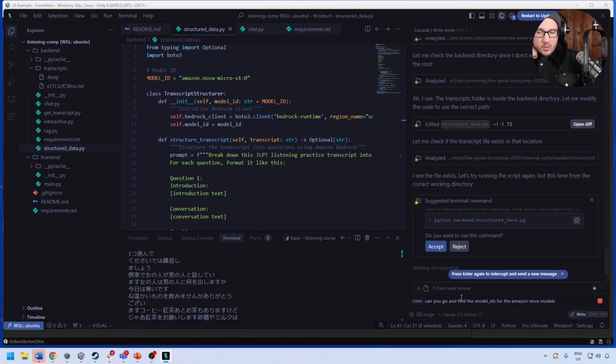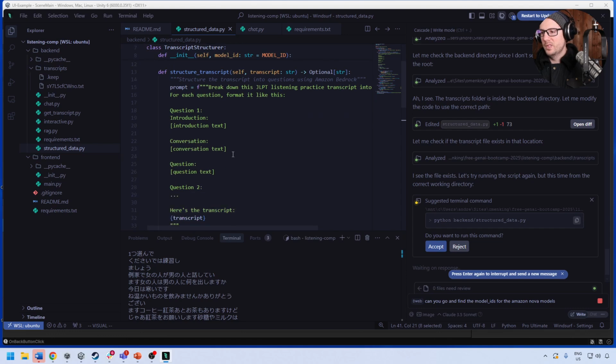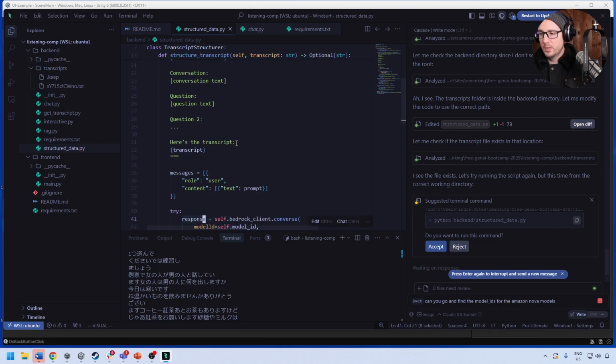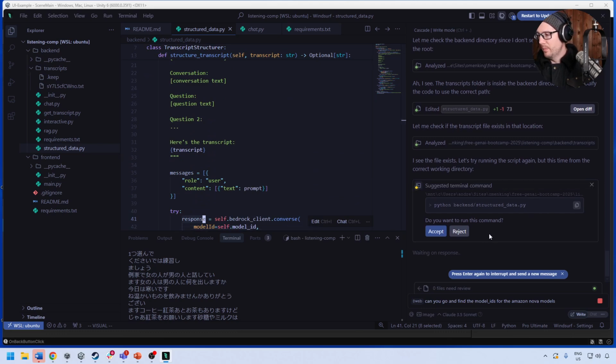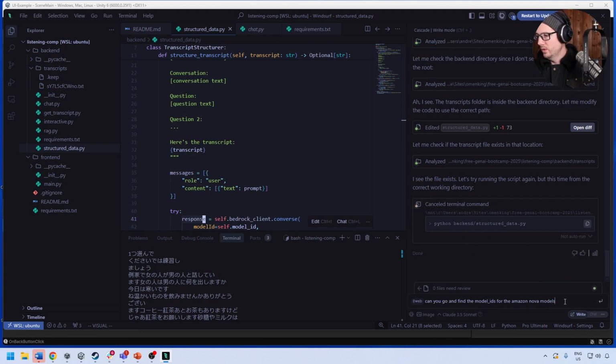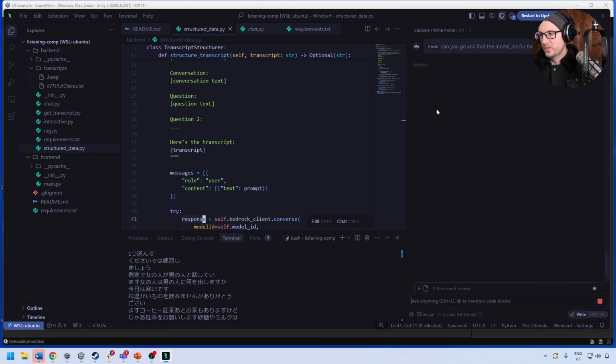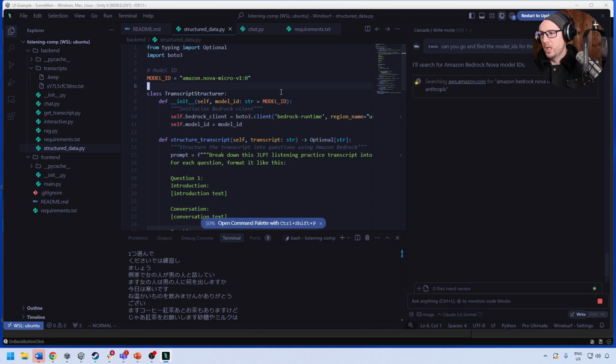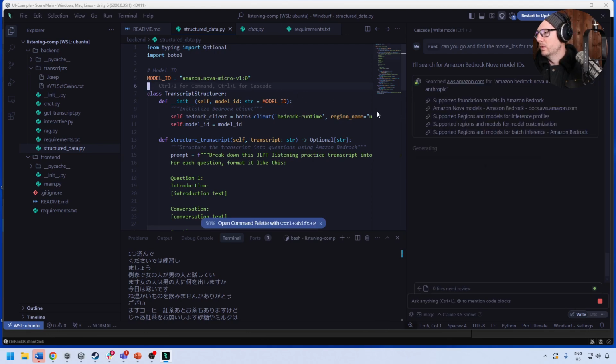Because 1.0 is good for basic tasks, but for whatever reason, it's not structuring it. So either there's something wrong with our code, the way we pass this in here, or this model is not picking it up. So I'm going to interrupt the current one here, and we'll hit enter. I'm hoping what it'll come back with is those model IDs, and then I can just swap them out.